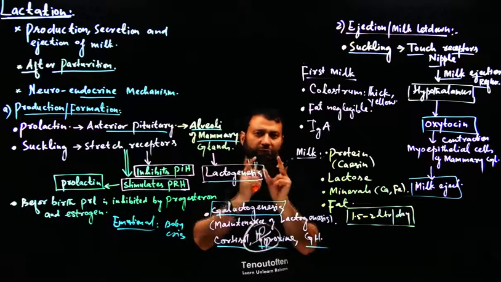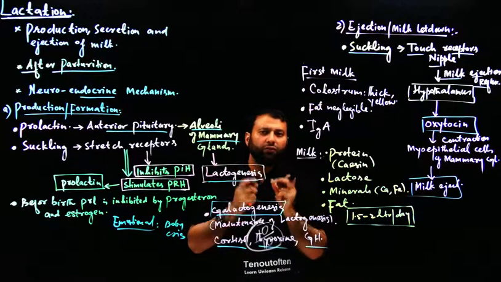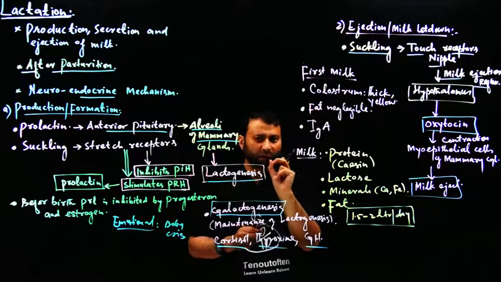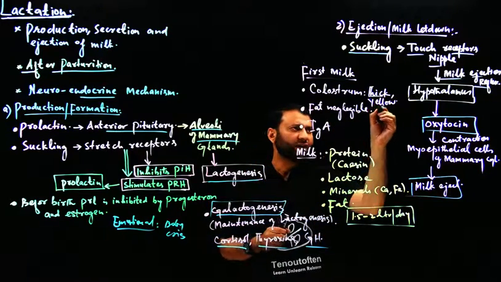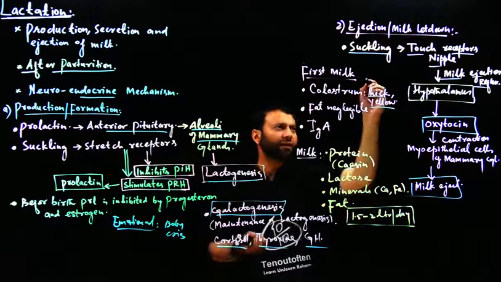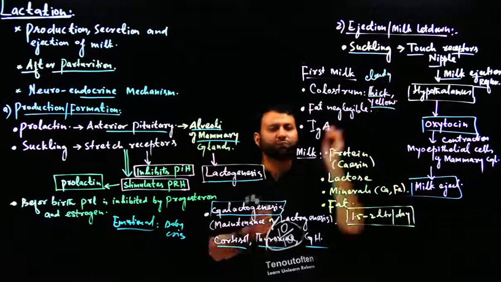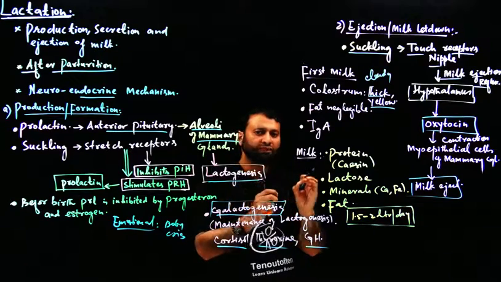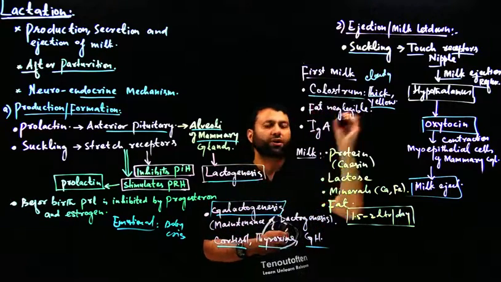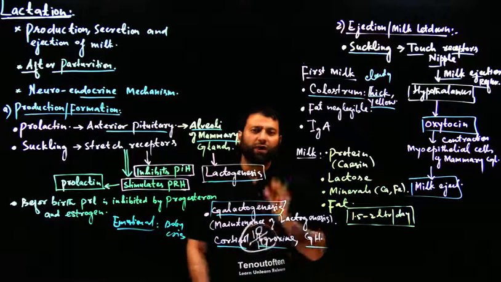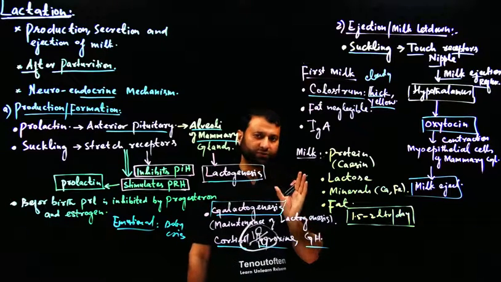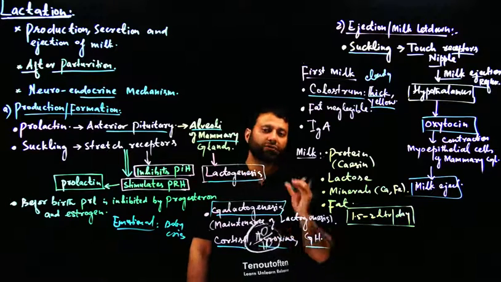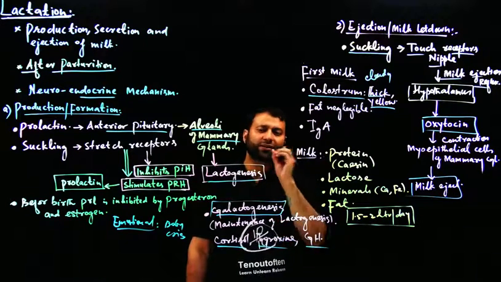Now, जो mother का पहला milk होता है, वो पहला milk thick होता है, dense होता है, गाढ़ा होता है, and it is thick, it is yellow as well, pale yellow, and it is cloudy in appearance, बहुत गाढ़ा होता है. This thick and pale yellow first milk of the mother is called colostrum. It is called colostrum, and it is very, very important for the baby because this milk contains a very important component called antibody, secretory antibody.